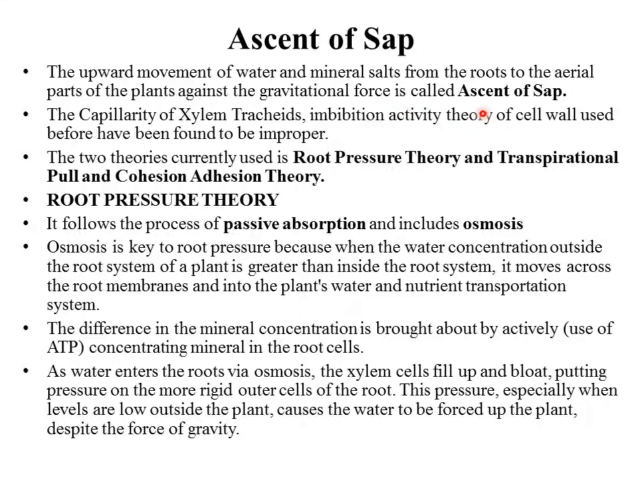Now to explain this ascent of sap, various theories were given, like capillarity of xylem tracheids and the imbibition activity theory of cell wall, but most of these theories were not found to be good enough to explain the ascent of sap. The two theories which we currently use are the root pressure theory and the transpirational pull and cohesion adhesion theory. Other theories, which are not good enough to explain ascent of sap, you will have to study in higher classes.